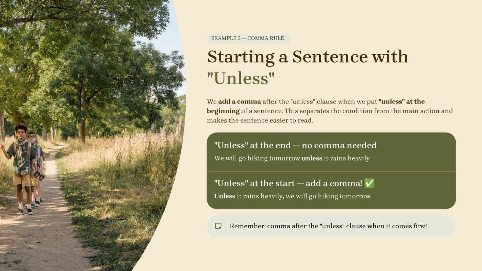When unless is at the end, no comma is needed, as in, we will go hiking tomorrow, unless it rains heavily. When unless is at the start, add a comma. For example, unless it rains heavily, we will go hiking tomorrow. Remember, add a comma after the unless clause when it comes first.